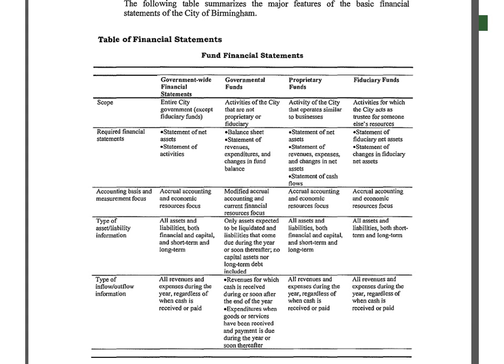The scope of the statements, which statements are required, the accounting basis and measurement focus. You can see all of them except the governmental funds here have an accrual accounting and economic resources focus, whereas the governmental funds are the only ones that have the modified accrual and current financial resources focus. A pretty helpful table there that they included.